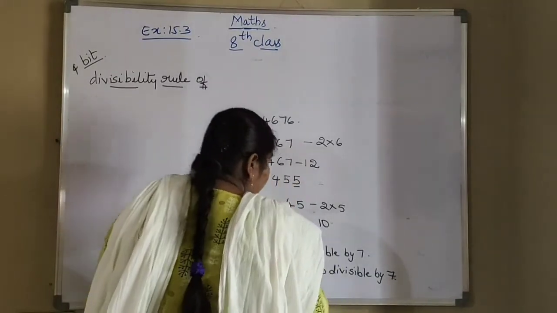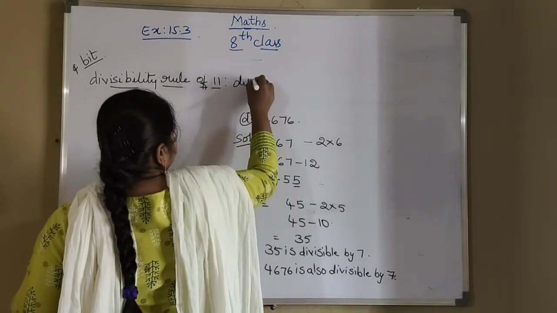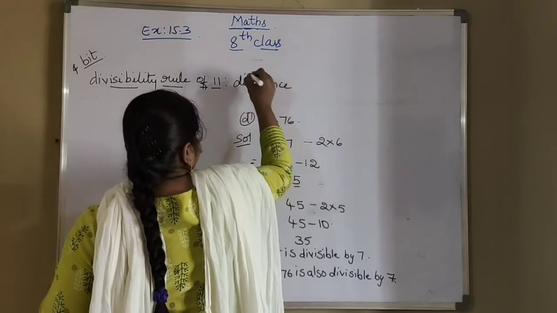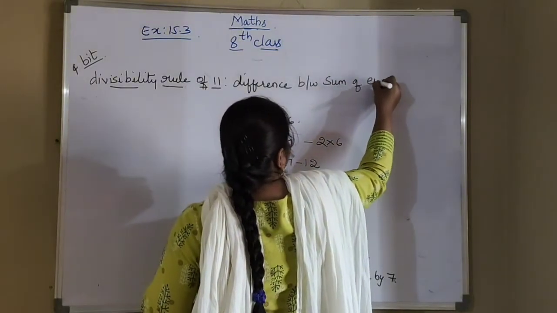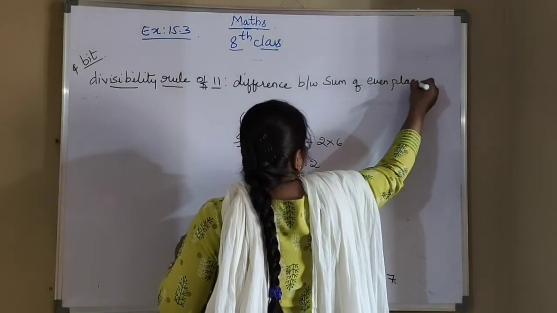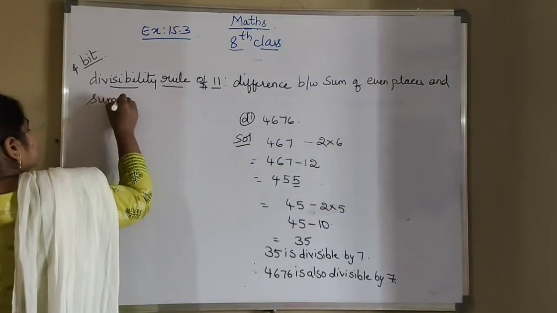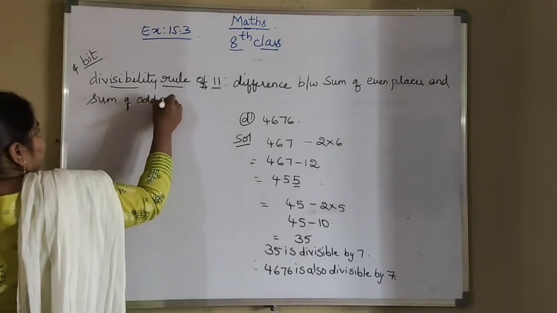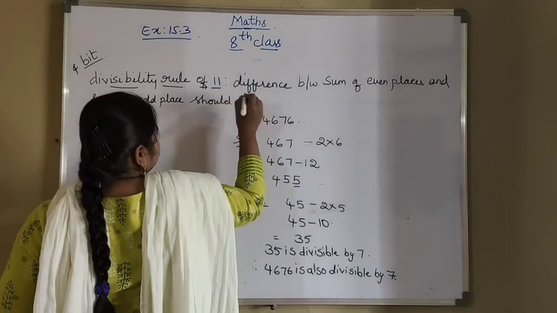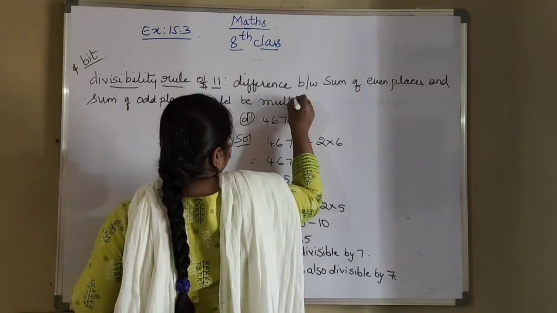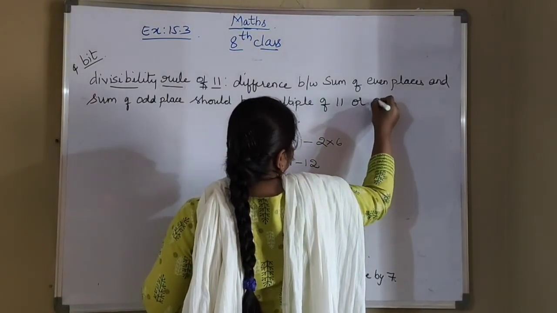The difference between the sum of even places and the sum of odd places should be a multiple of 11 or 0.